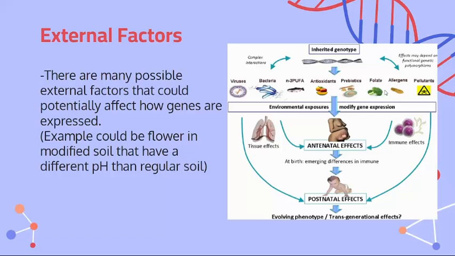So they could potentially expose this genotype to some sort of pollution, and the genotype is not going to function the way it normally works. And then you have environmental exposure, which modifies gene expression. You could have tissue effects, immune effects, and all of that. And finally, you're going to come out with this evolved phenotype.